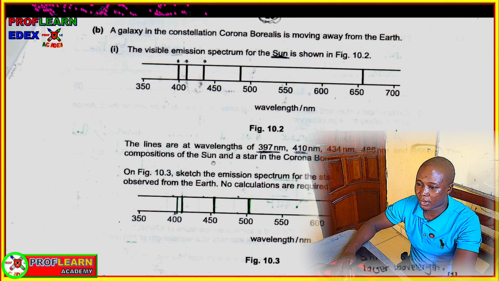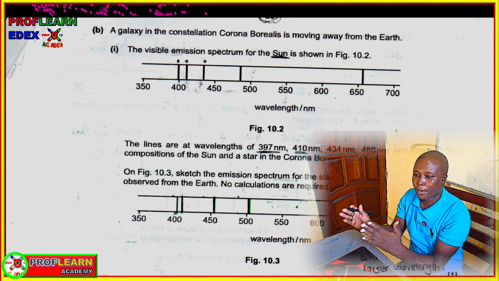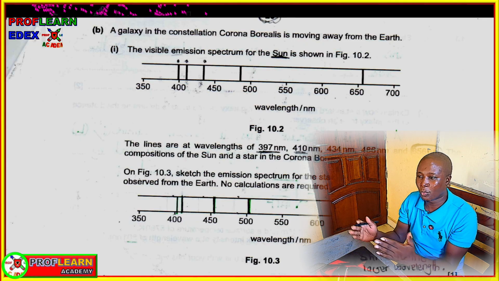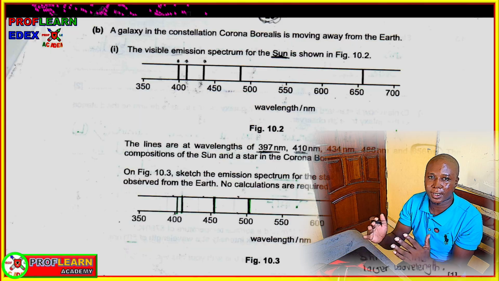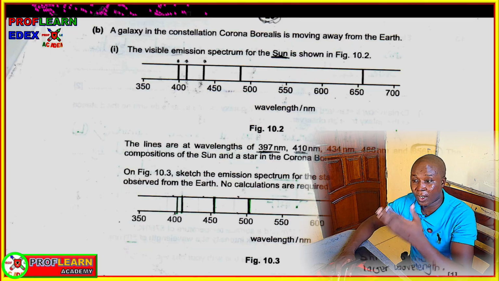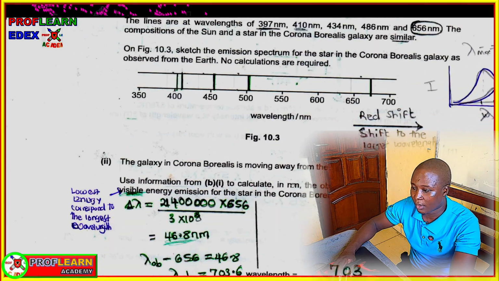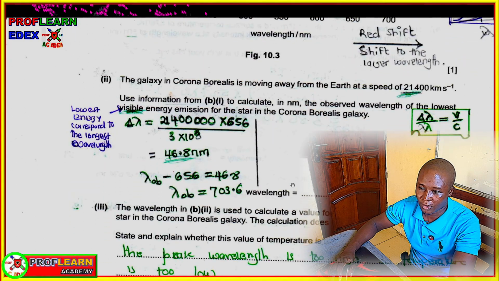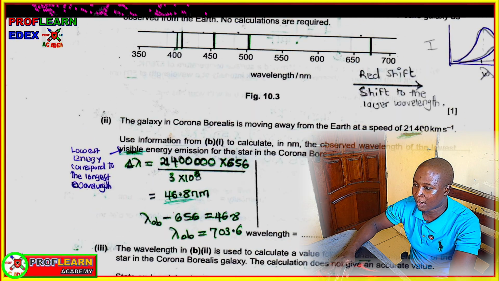In that process, all these spectral lines we are having here will be shifted equal distances towards the red side. And remember, the red side is the one that has a longer wavelength. So basically, that's why we have that. Then the galaxy in Corona is moving away from the Earth at this particular speed.